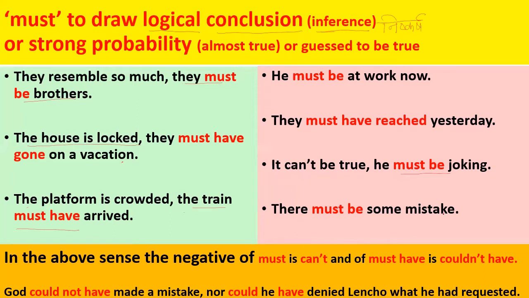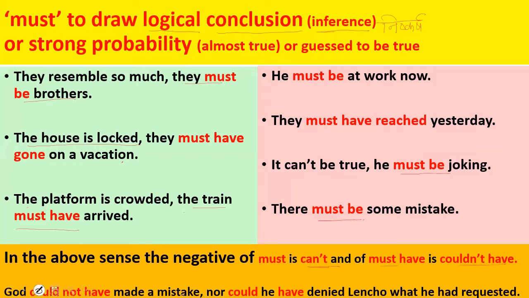There must be some mistake. It's a guess. You are guessing that there must be some mistake. This can't be true. Negative of must is can't in the sense of drawing conclusion. When must is used to draw a logical conclusion, the negative of must is can't, and of must have is couldn't have. This is an example from the story, the letter to God that you have studied.